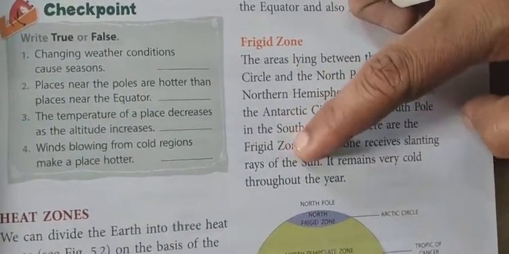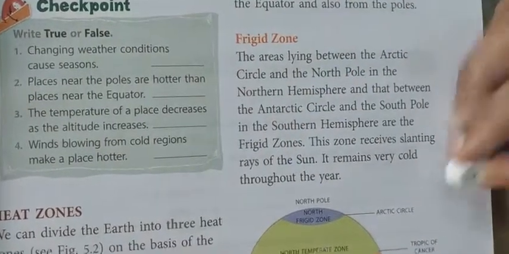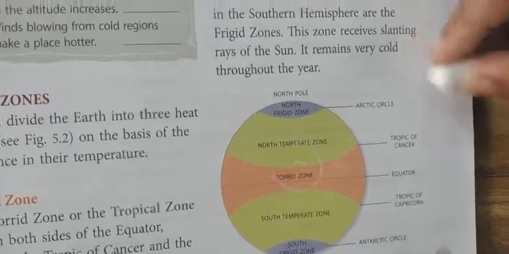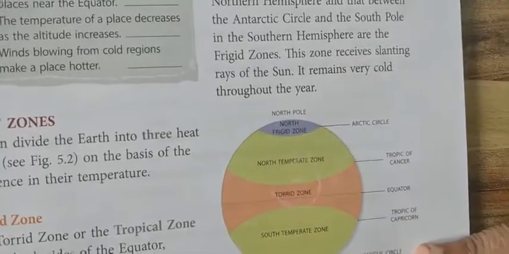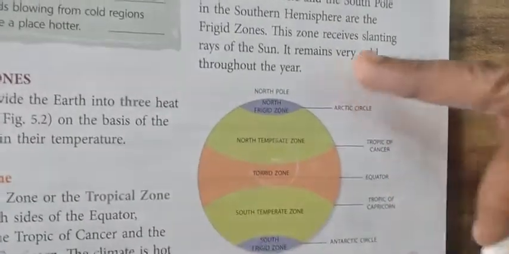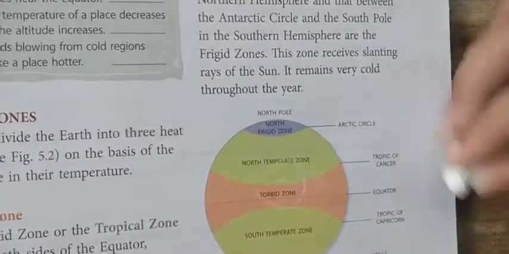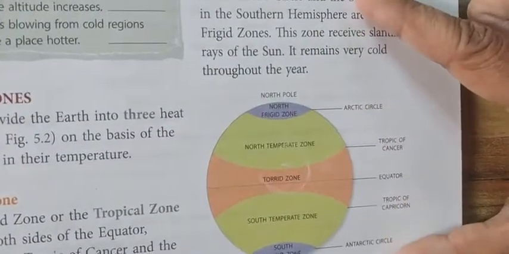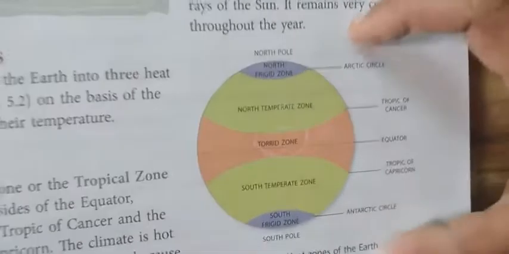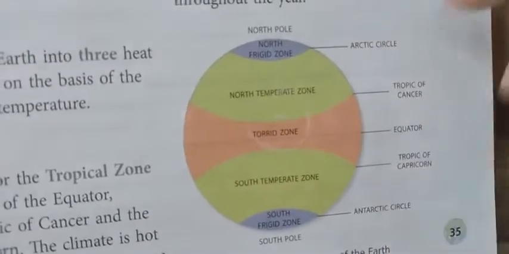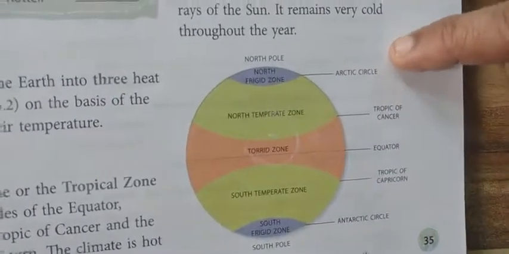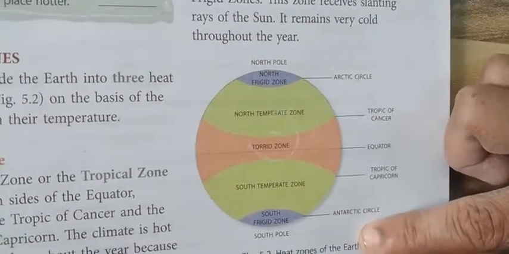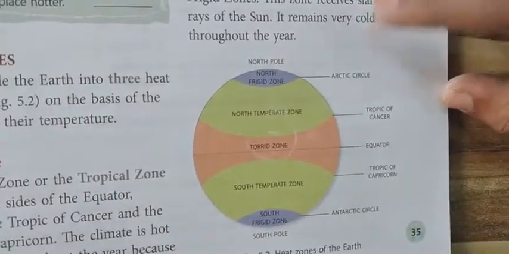I have shown you in the earlier picture, some places in the north and south receive the sun rays slantingly. It remains very cold throughout the year. Those places go away from the sun rays, right? So those areas are very cold. See here, the Arctic Circle, and down also, north and south, and it is very cold throughout the year.